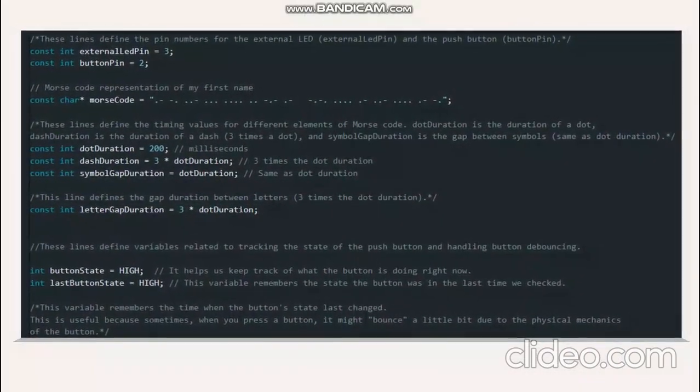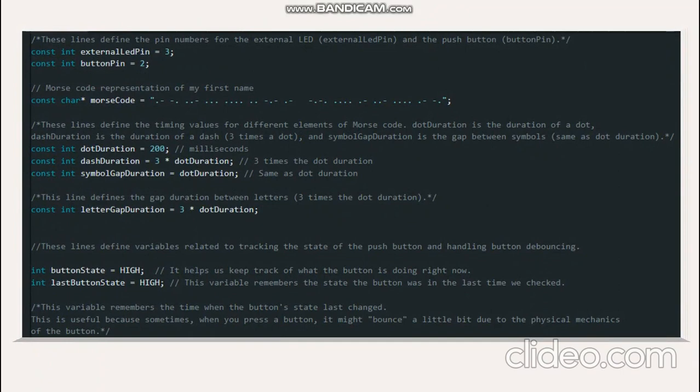One of the most important parts of our project, I believe, is the code. So what we do, we begin by defining the pin number for the external LED and a button pin. These pins will be used for our project here. We also define the Morse code representation for our name as well as timing values for dots, dashes, symbol gaps and letter gaps. These values control how long the LED blinks for each Morse code element.